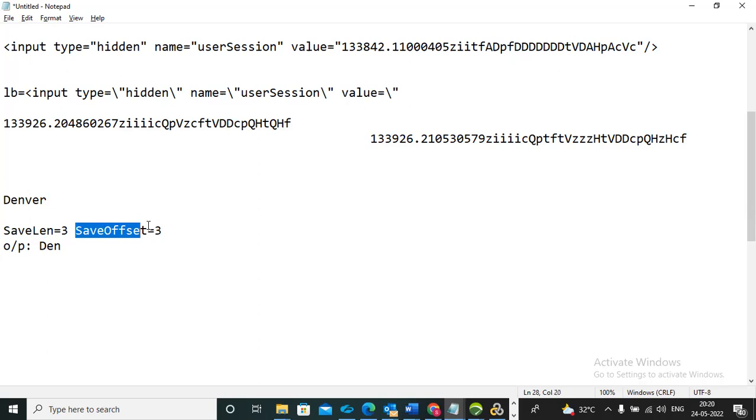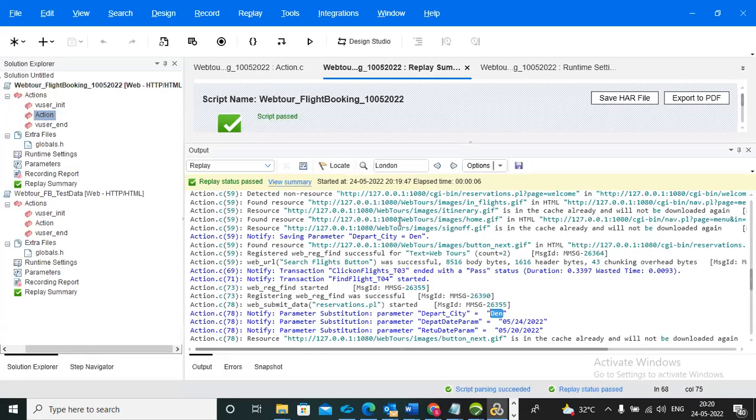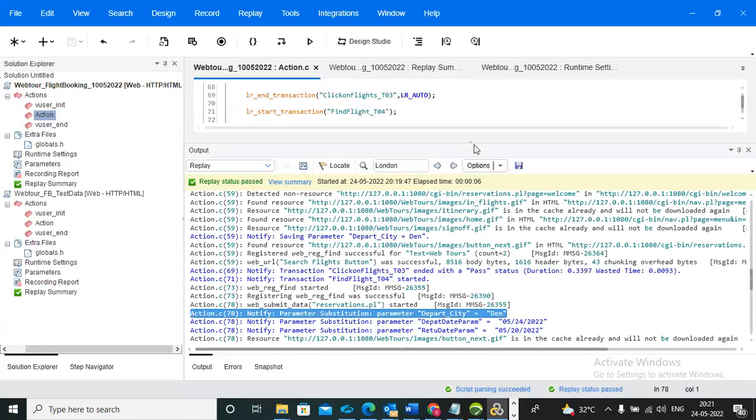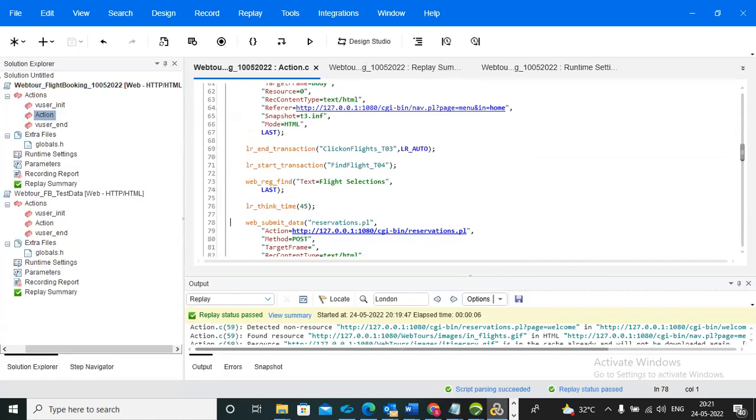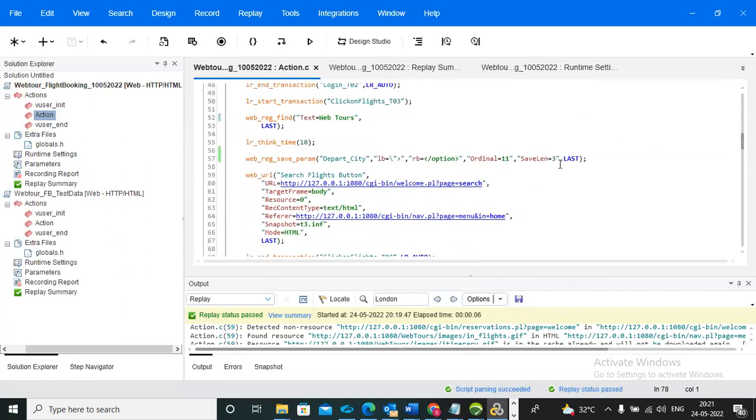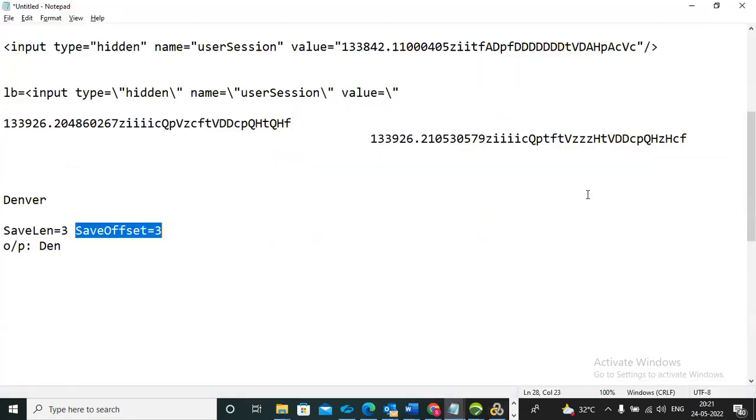Now we can keep this in our script and observe the output. Save offset is equal to 3. So we have one more point.